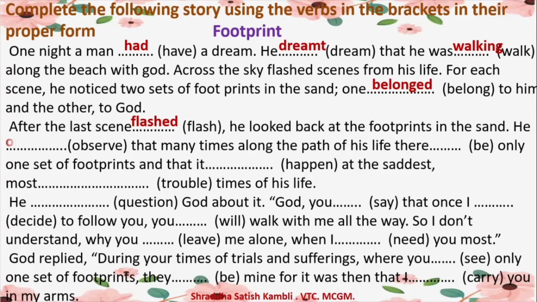He observed that many times along the path of his life, there was only one set of footprints, and that it happened at the saddest, most troubled times of his life. The D has come down, that's a printing mistake. The D should go up, okay?